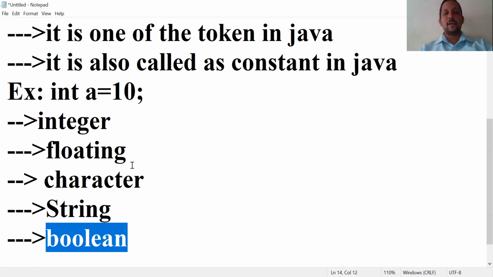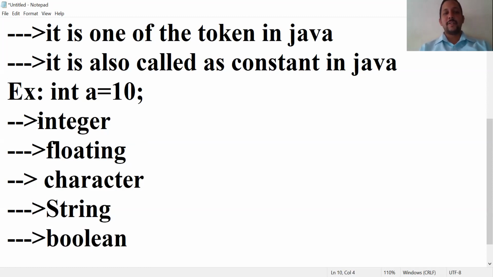Briefly, I will explain in the next class. Like they will ask what is an integer literal, what are the different forms, what is the difference between integer literal and floating point literal, what is the difference between character and string literal, what is a boolean literal, like that short answer questions they will ask.